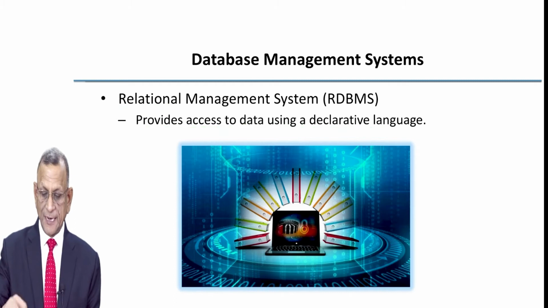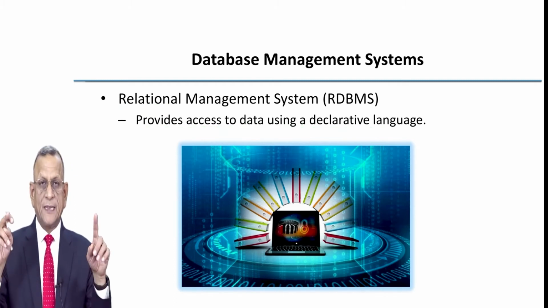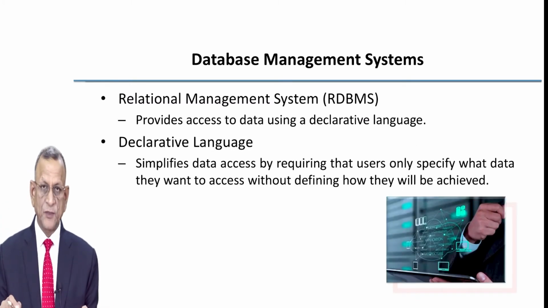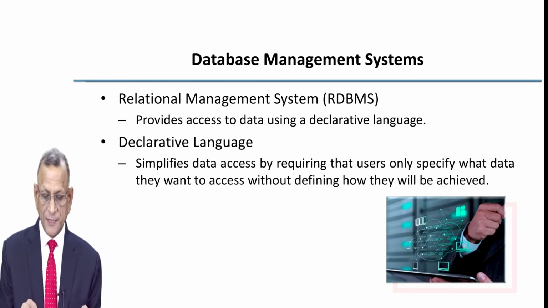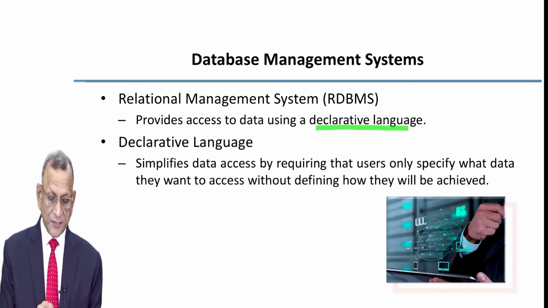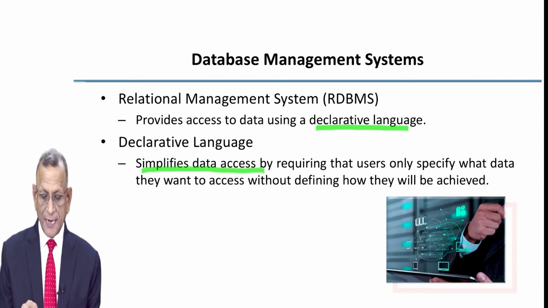What is this declarative language? That you say that I need data which contains X enrollment number, X Aadhaar number. So this is a relational database. Declarative language simplifies data access by requiring that users only specify what data they want to access.